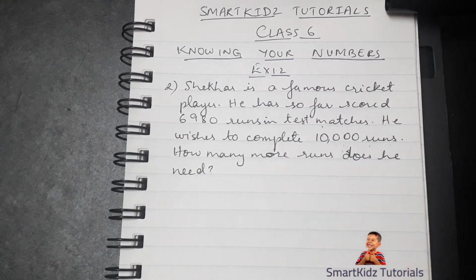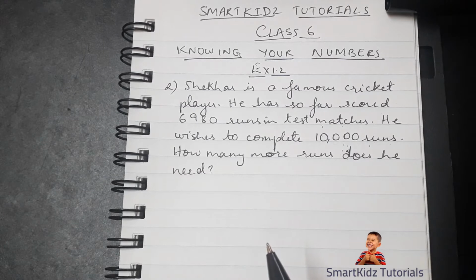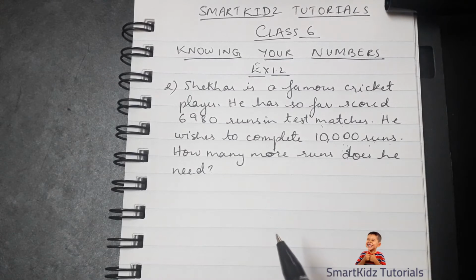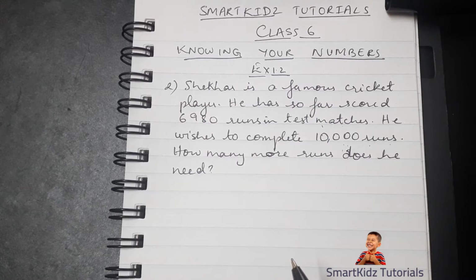Now, let's say you have completed 50% of your studying portion, and you are asked by your teacher how much more is left, so what would your answer be? You would obviously say, teacher, I have completed half, half is remaining. How did you arrive at whether it was 50%? By looking at how much you have covered, right? And by looking at how much the total chapter is made up of.